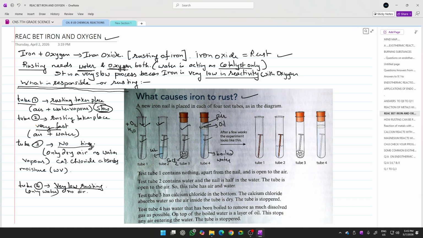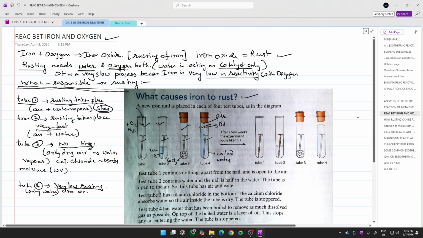Okay, this rusting will happen because there is some oxygen present in this boiled water, maybe some traces of oxygen, but that is not responsible for much of the rusting. So rusting will be very, very low in test tube number 4. So this is the explanation of this investigation, what all things are happening and what are the reasons for these observations. So this was how rusting takes place.